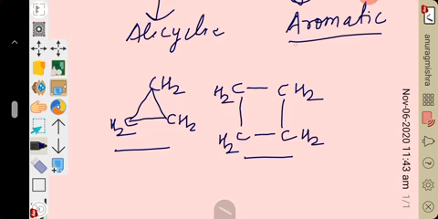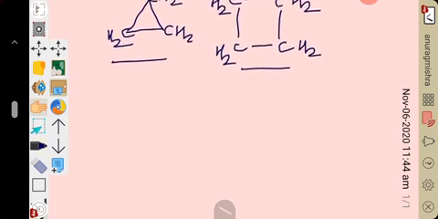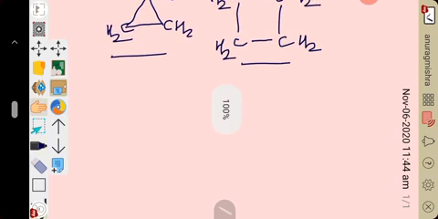Second is aromatic compound. The second type of homocyclic compounds are aromatic compounds. Aromatic compounds consist of at least one benzene ring, that is a 6-membered cyclic ring having alternate single and double bonds. Right? What I told for aromatic compounds? Aromatic compound consists of at least one benzene ring, that is a 6-membered cyclic ring having alternate single and double bonds.